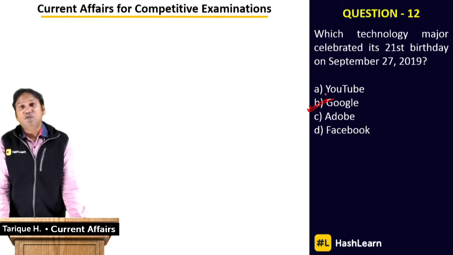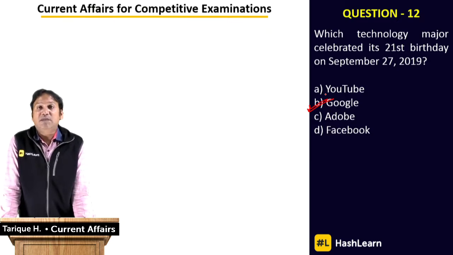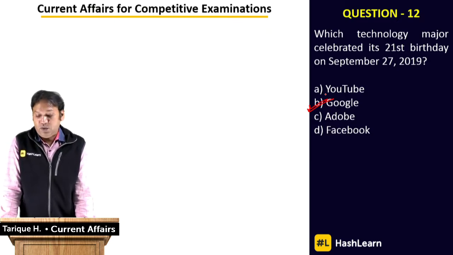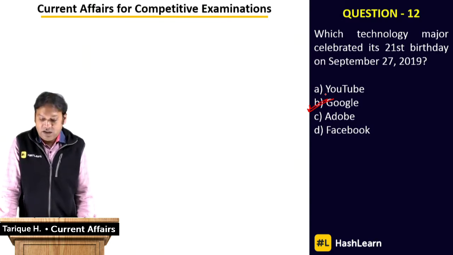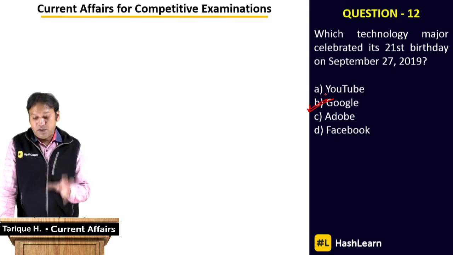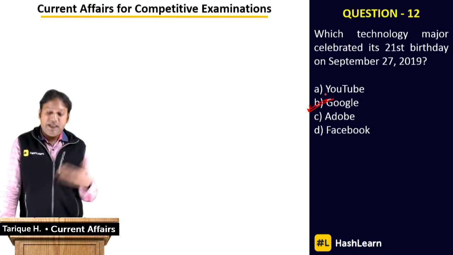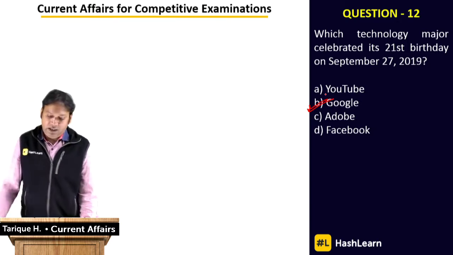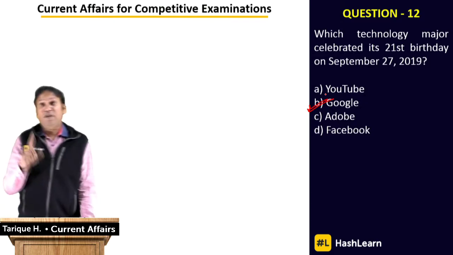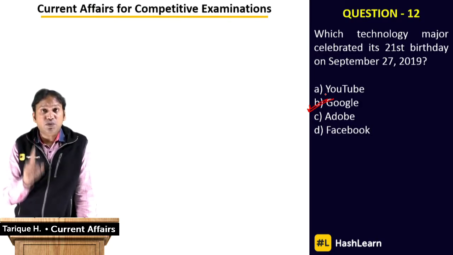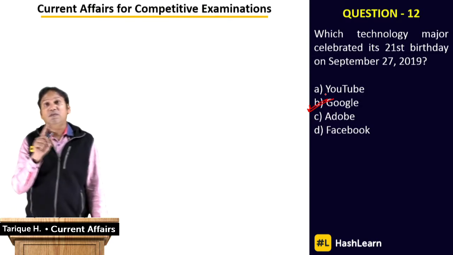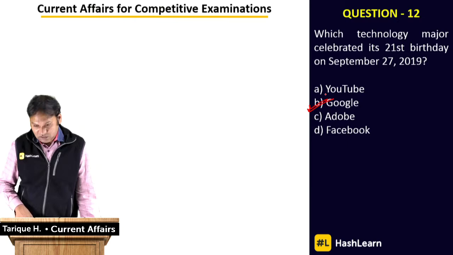From the year 2002 onwards, Google has been celebrating its birthday, Foundation Day, on the 27th of September. Although previously various other days have also been used as the birthday of Google, officially the birthday is September 27th. Way back in 1998, Google was created. Also, the first Google Doodle was created on September 27th, 2002, to mark the birth anniversary of Google. That's also additional information for you.